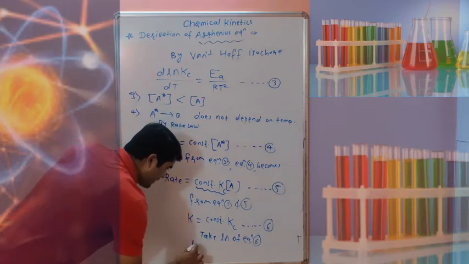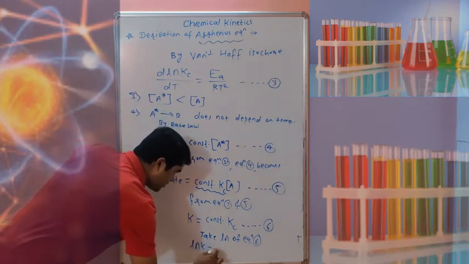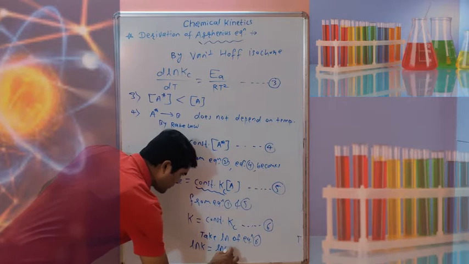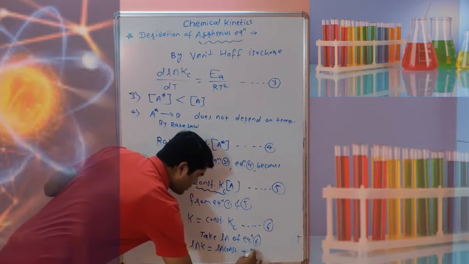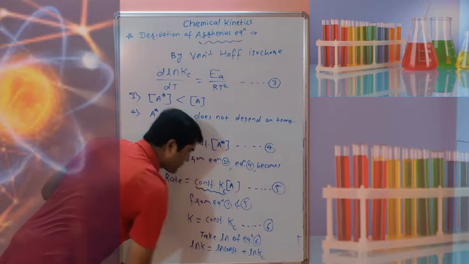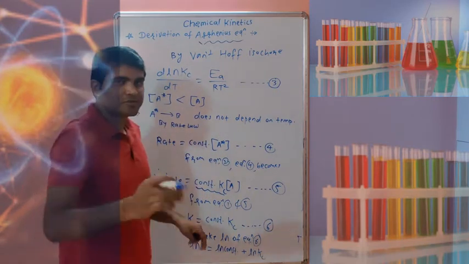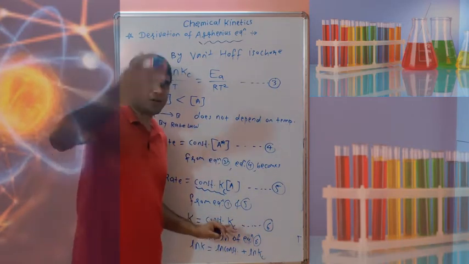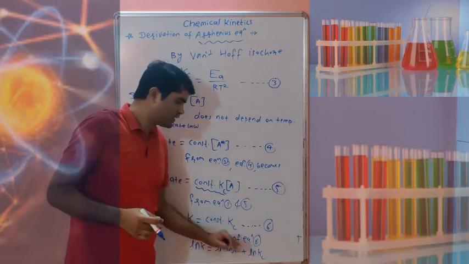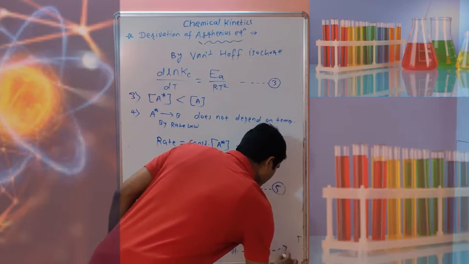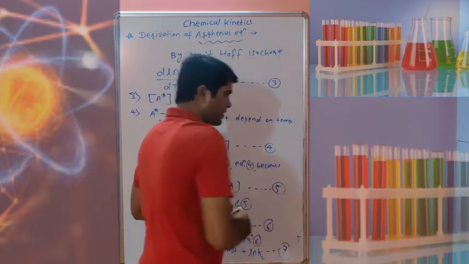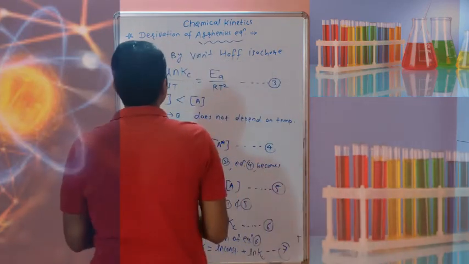So ln k is equal to ln of constant plus ln of Kc, because if there is a product and you are taking the log, then there is addition. So this is equation number 7.